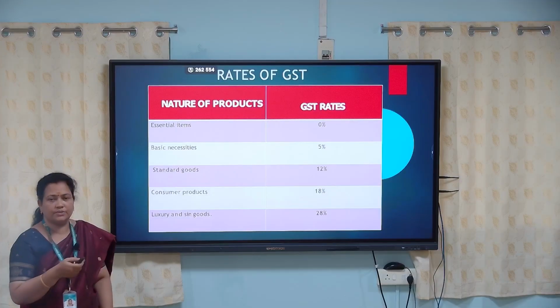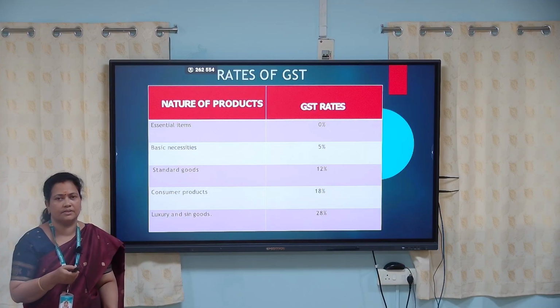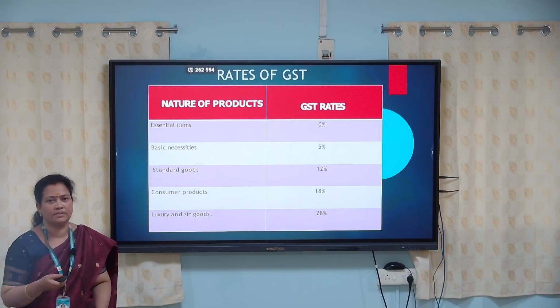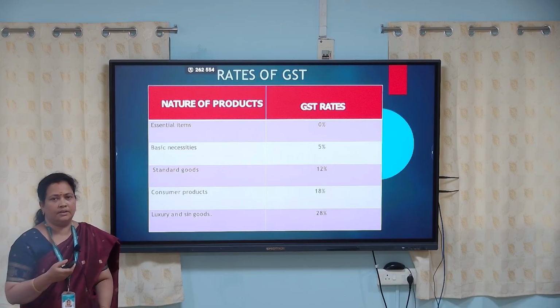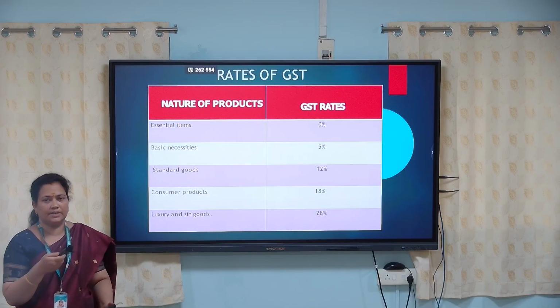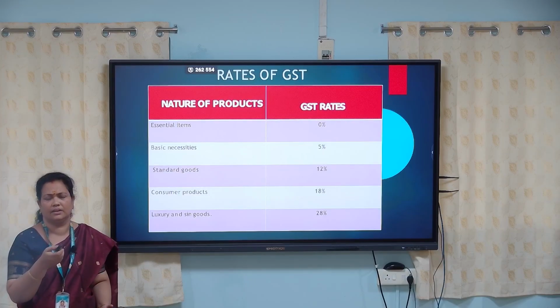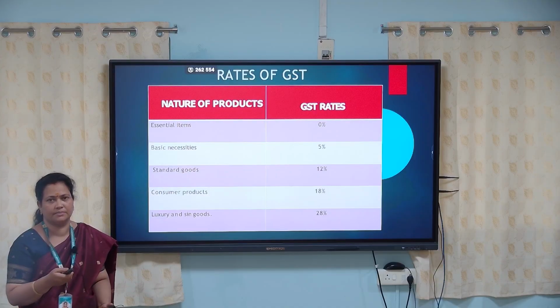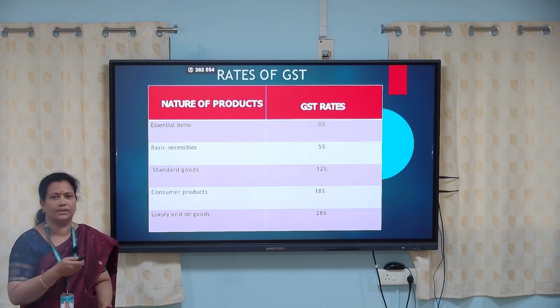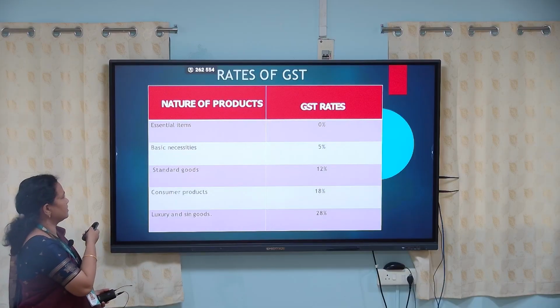So coming to the rates of GST, as we all know, every registered business unit should raise an invoice on the taxable amount of the supply that has been made. The different slab rates of GST are five in number. They are 0, which means 0% tax is levied. This is for the nil rated goods, which come under the essential items.